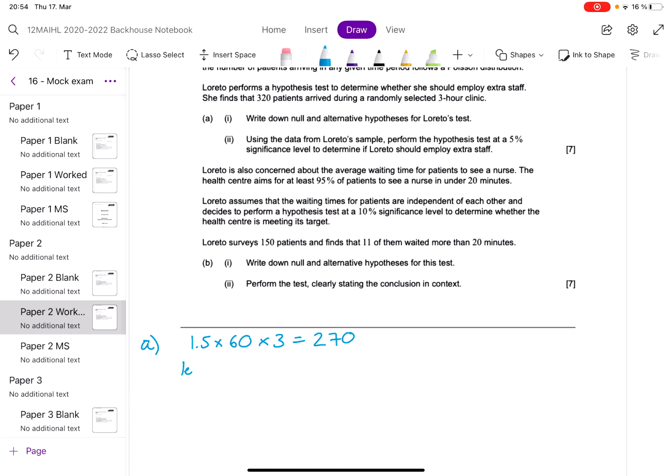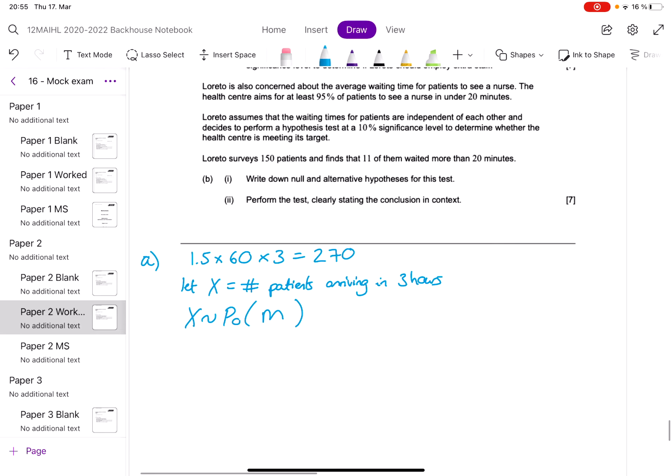So let x equal the number of patients arriving in 3 hours, and we think that it can be approximated by a Poisson distribution with m as 270. I guess we should say m. M is our standard parameter for the Poisson distribution.